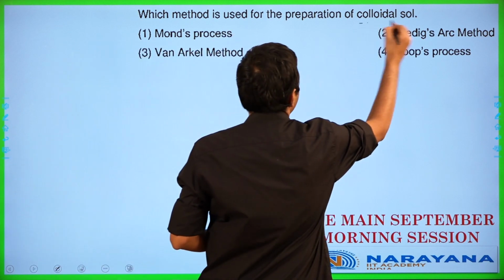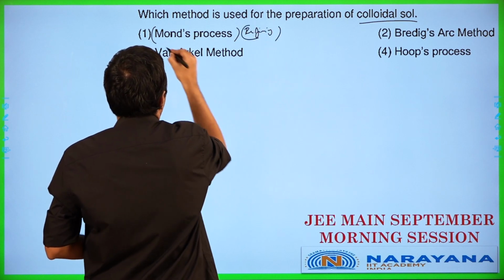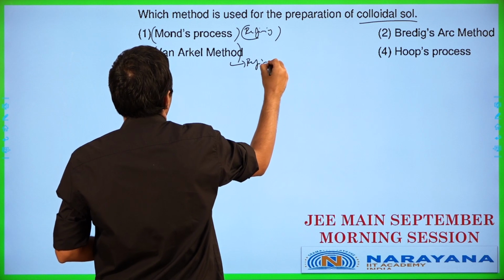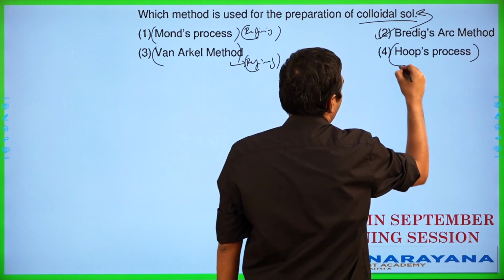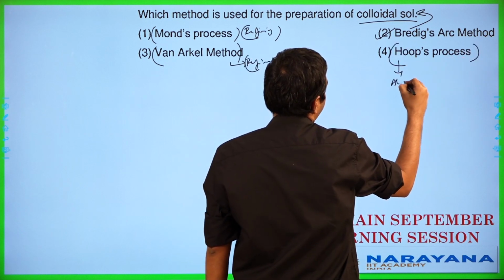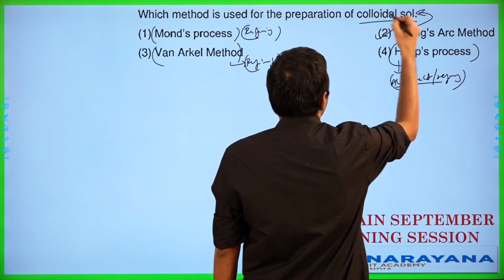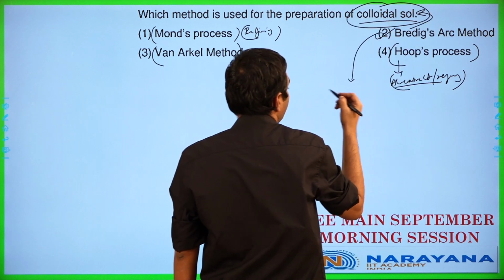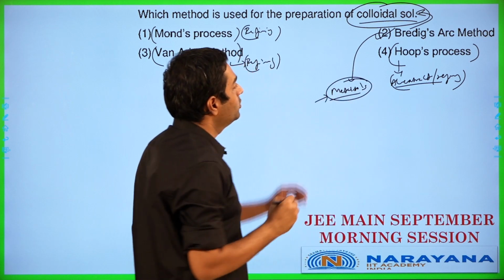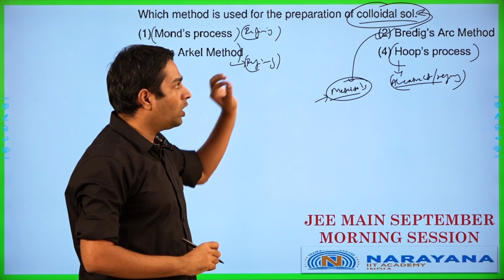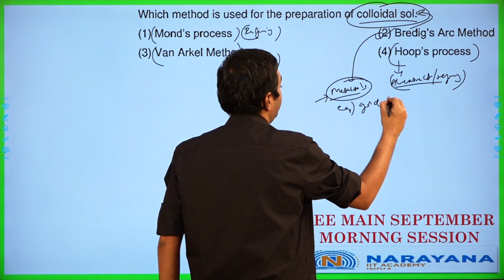Let's get to it. It's used for preparation of colloidal salt. Mond's process is going to be refining. Van Arkel method is also going to be refining. Bredig's arc method is for colloidal preparation. Hoope's process is again aluminum extraction and refining. So in this case, Bredig's arc method is going to be the best one. Bredig's arc is mainly used for the preparation of metal sols, or colloids like gold sol. An example which is prepared by this is gold sol.